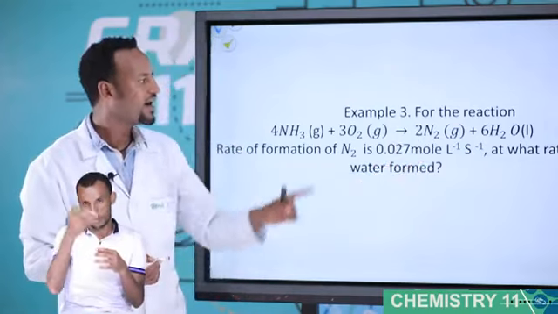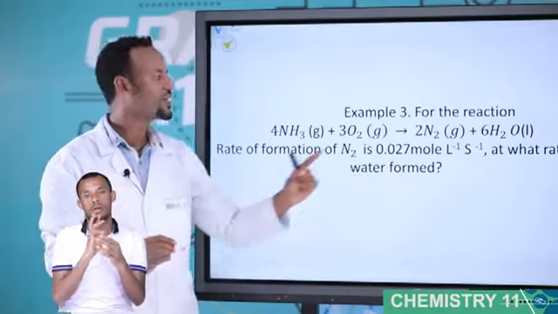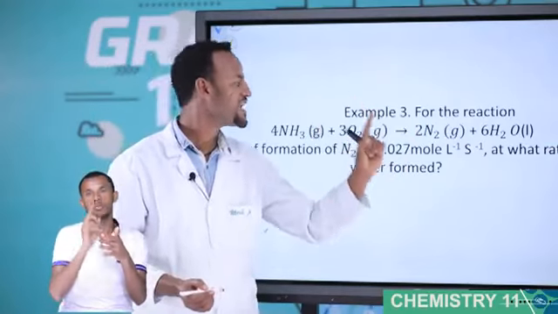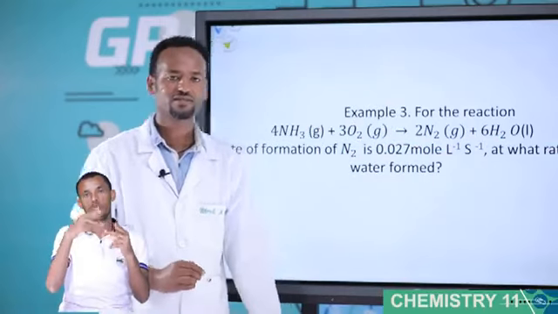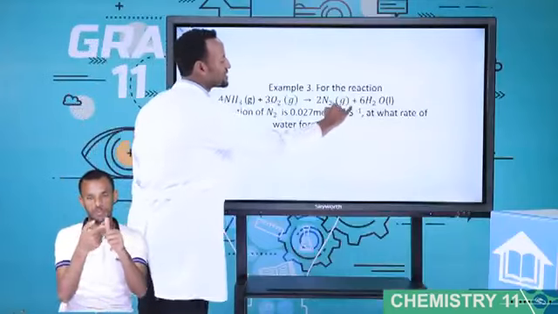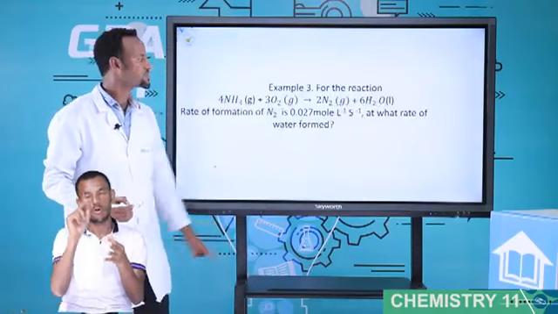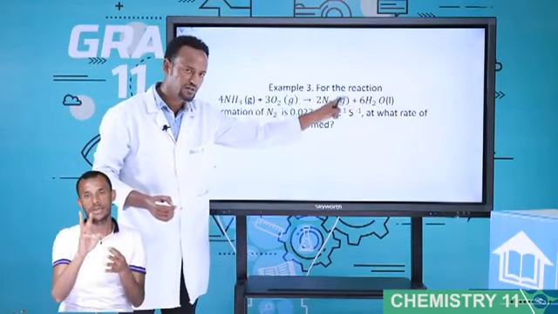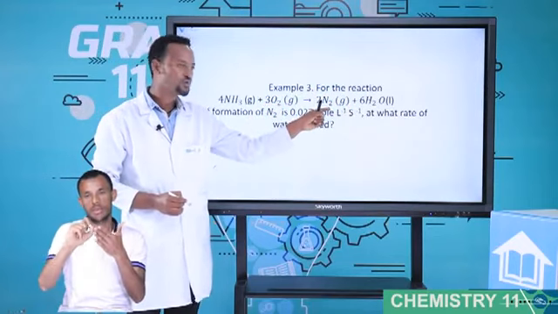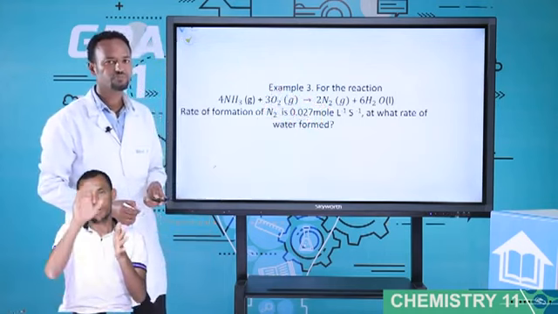At what rate is water formed? What is given? The rate of formation of N2. What is the question? What is the rate of formation of water? First, write the rate expression for water using coefficient 6, so 1 over 6. Next, write the rate expression for N2. The coefficient is 2, so it uses 1 over 2.